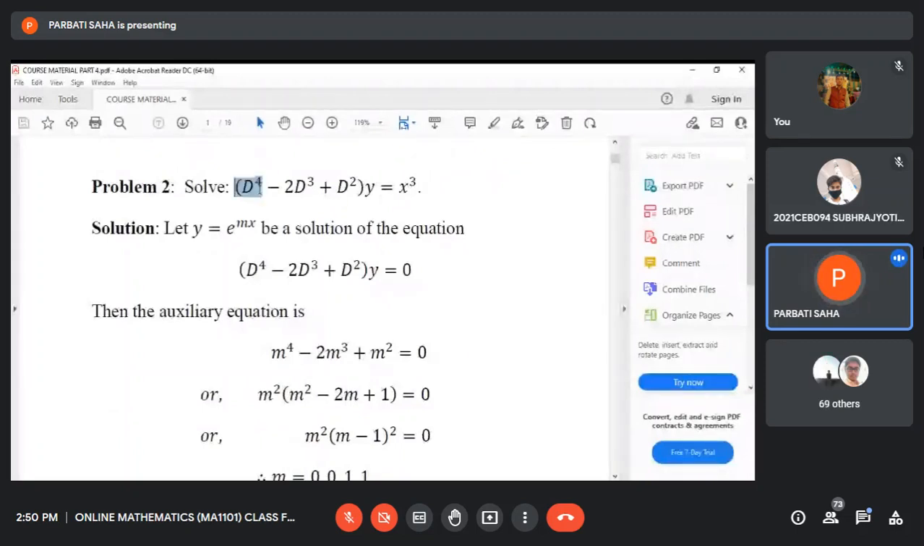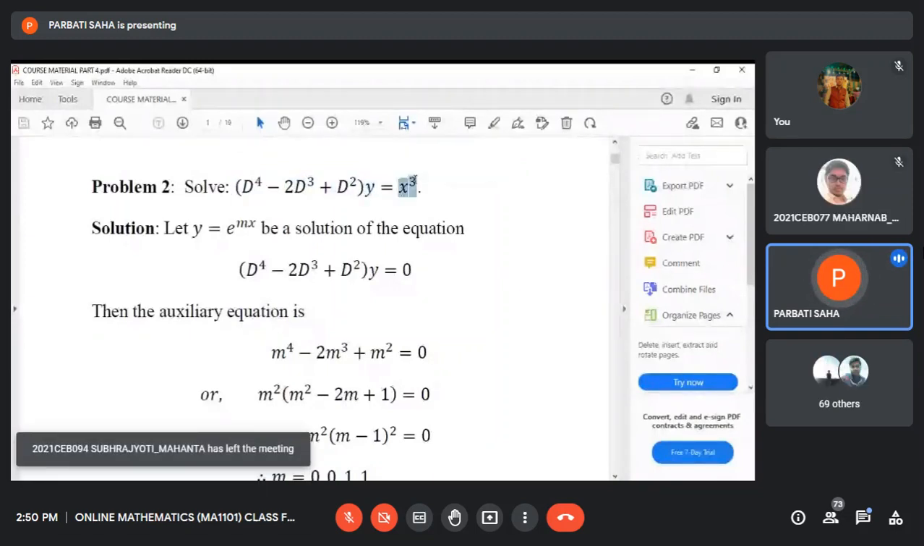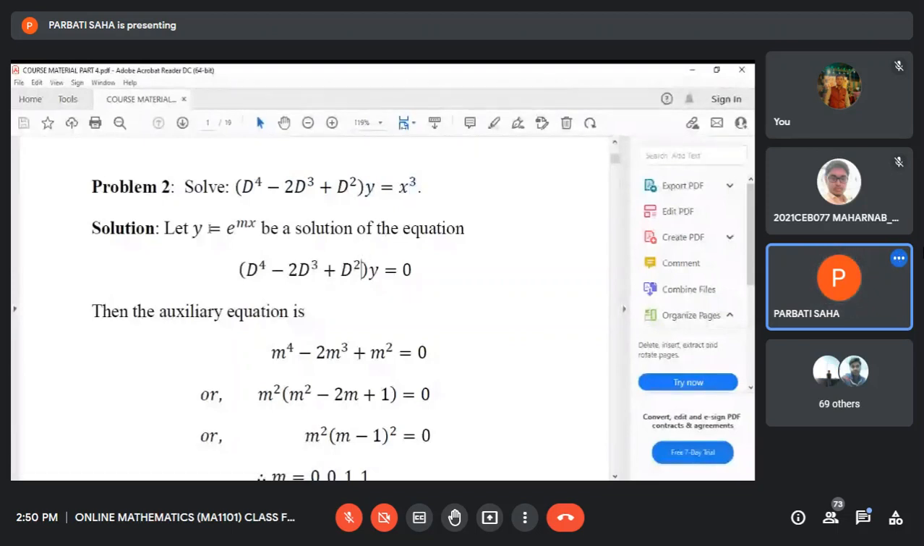You see, this is f(D) operating on y equals x to the power m, where m is 3. Now, same as before, you first solve the equation whose right side is 0, and choose y equals e to the power mx as the trial solution of that differential equation whose right side is 0. You have already found that solution, how to obtain it.